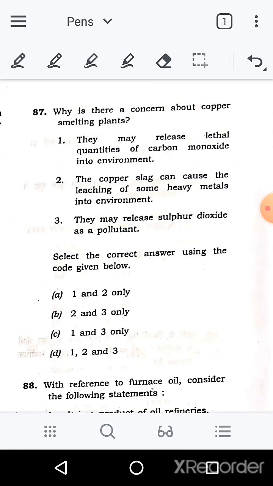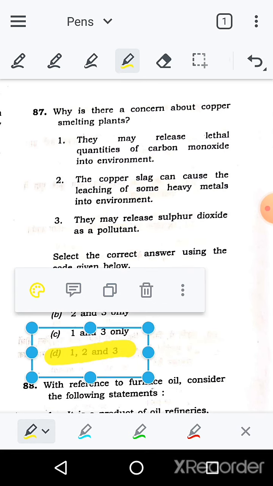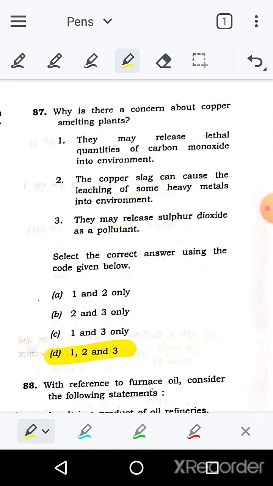So when such kind of question comes, with all these technicalities, especially science and tech, it's not 100%, but most of the time the answer will be all options correct. So here 1, 2, 3 are correct.